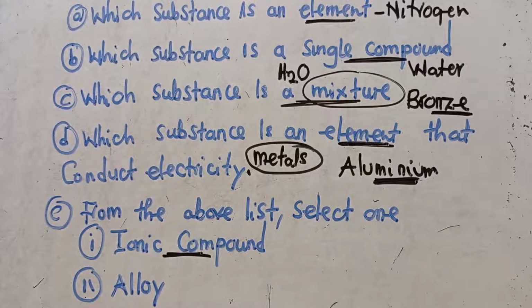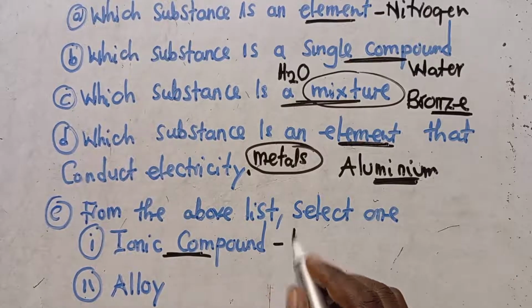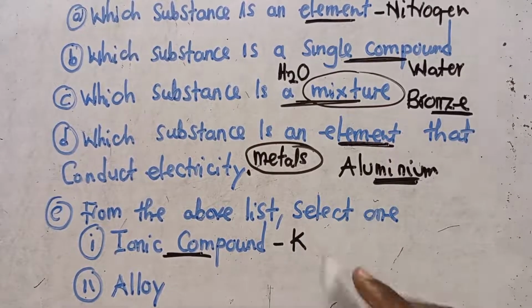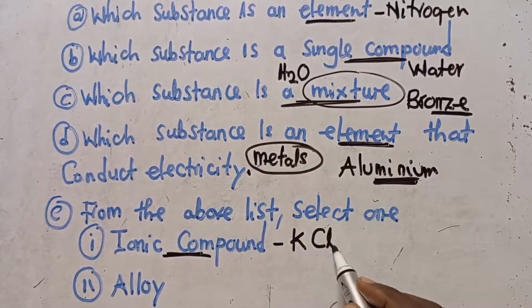An ionic compound is a compound formed when a metal reacts with a non-metal. When a metal reacts with a non-metal, we come up with an ionic compound. In that case, we've got potassium chloride. This is what you need to know and understand. As simple as this. These are simple questions that I want you to know how to answer.